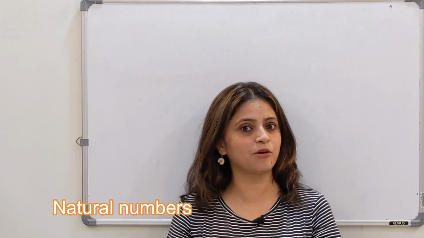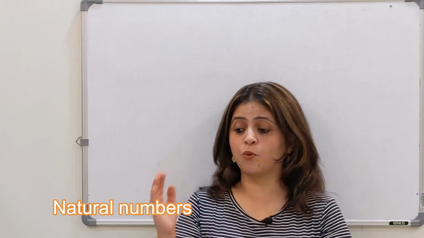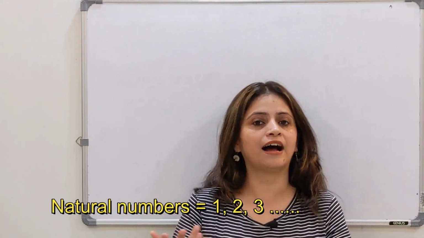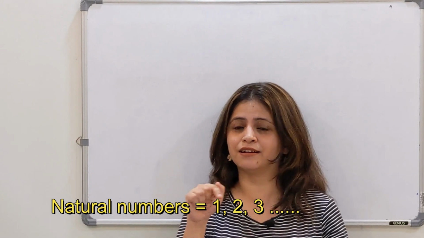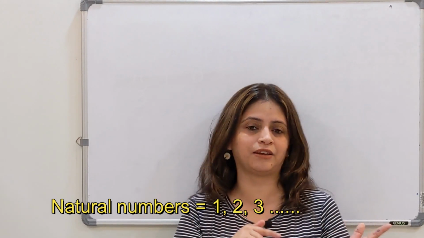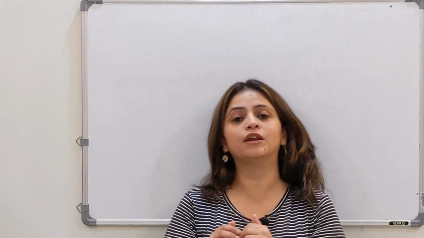Now, what are natural numbers? Natural numbers are all the counting numbers starting from 1. So 1, 2, 3 and so on are natural numbers. These are the same numbers you learned in nursery as a child, counting 1, 2, 3. Those are natural numbers. Simple. Now what are whole numbers?